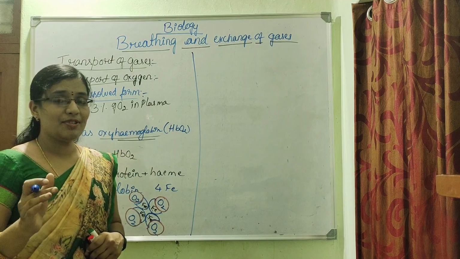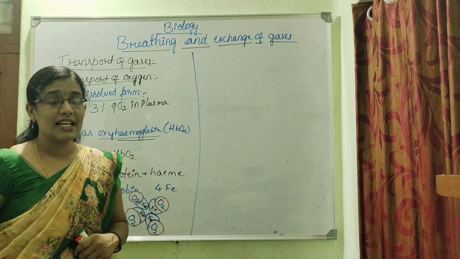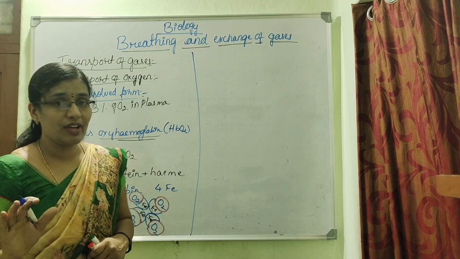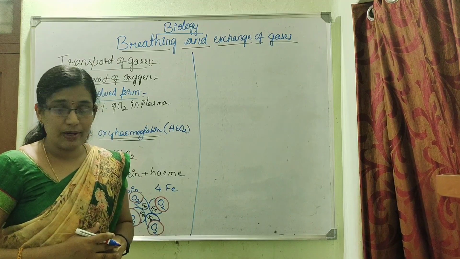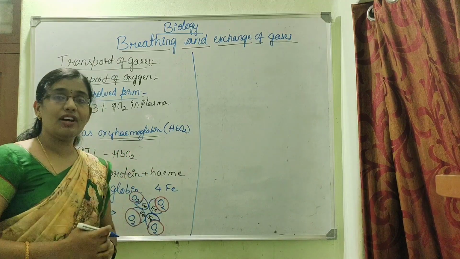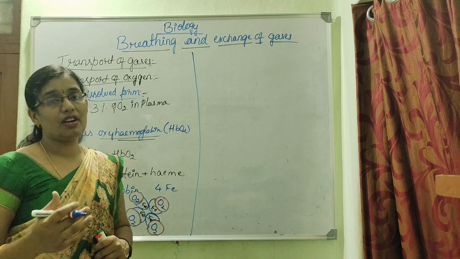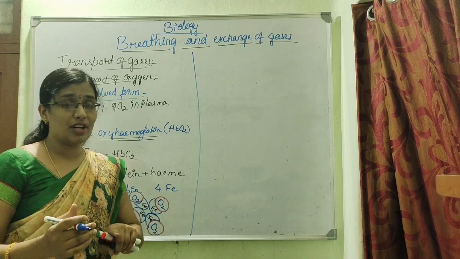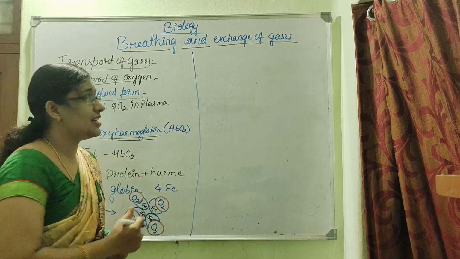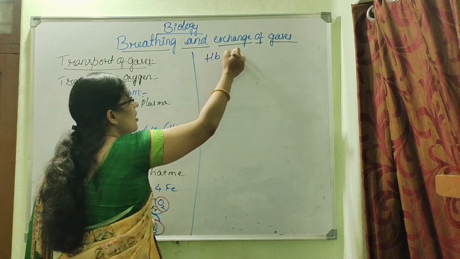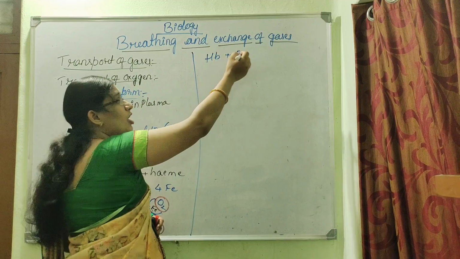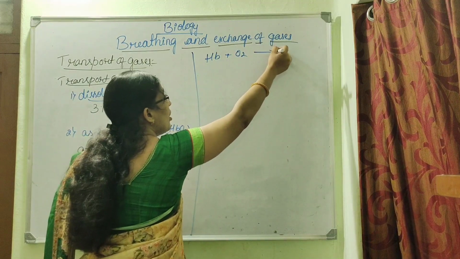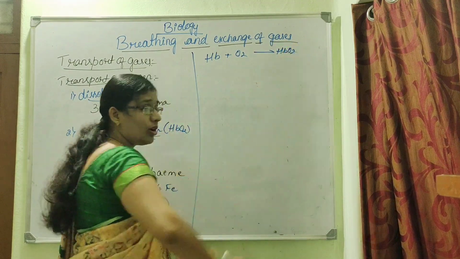If the partial pressure of oxygen is very less, there will be no affinity between oxygen and hemoglobin. Inside our lungs, the partial pressure of oxygen is more, and thus the binding of oxygen to the hemoglobin takes place to form oxyhemoglobin.